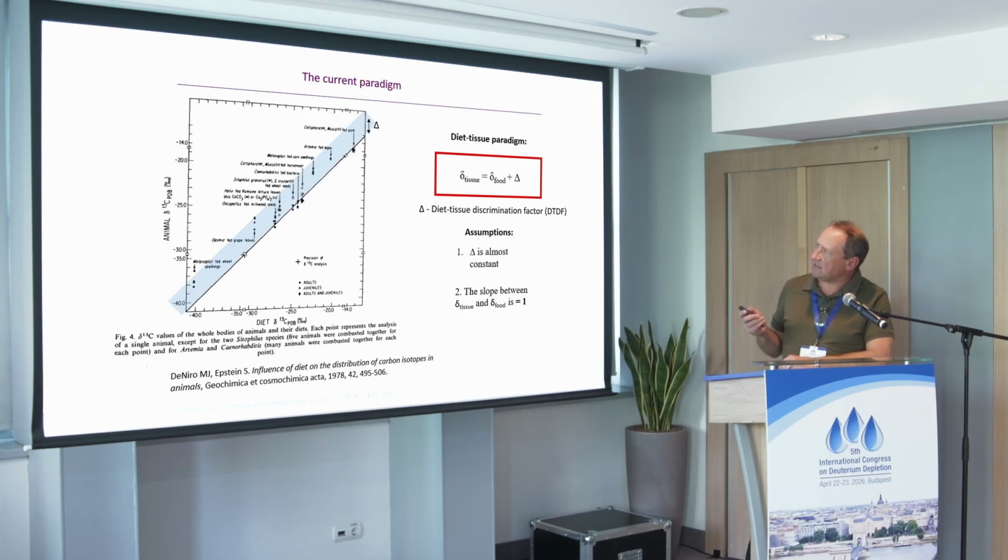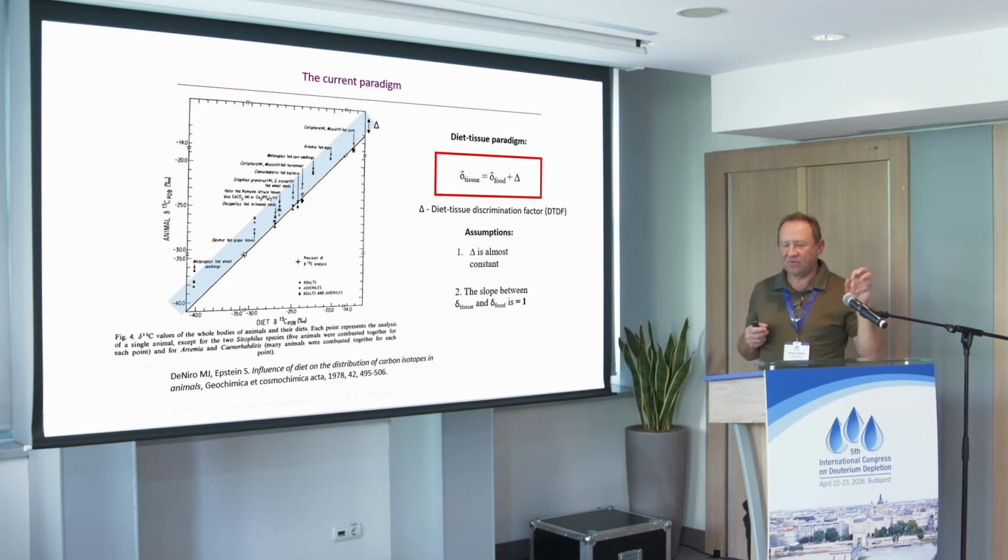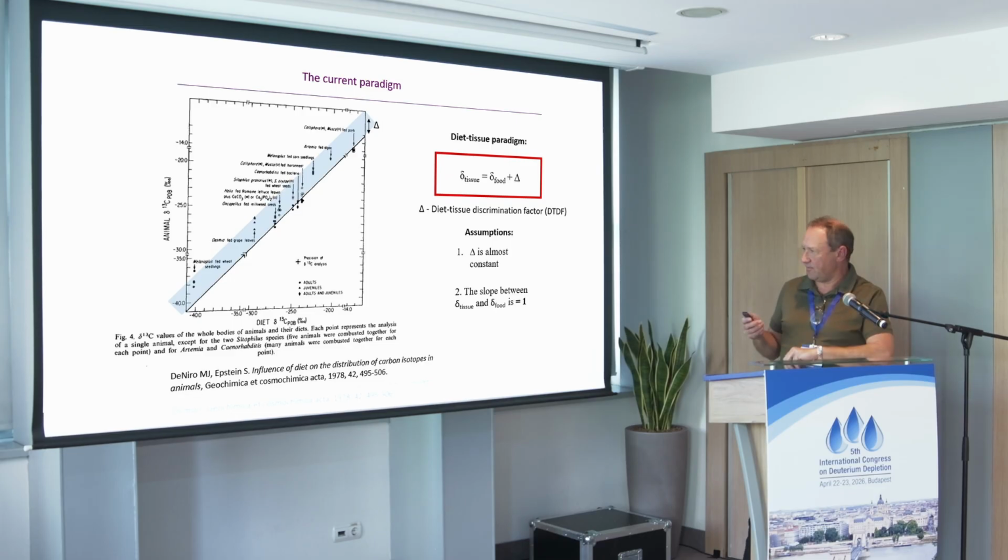What they said is that you are what you eat plus delta. So they introduced this delta, which is a constant. It's called the diet-tissue discrimination factor, and it may be different for different organisms, different tissues, but otherwise it is stable, doesn't change with the food.